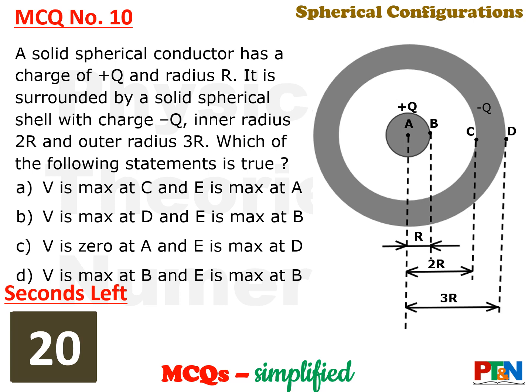Again, repeating the question. A solid spherical conductor has a charge of plus Q and radius capital R. It is surrounded by a solid spherical shell with charge minus Q with inner radius 2R and outer radius 3R. Then you need to find out which statement regarding the electric potential and electric field is true among the four given statements. 20 seconds time for you. Your time starts now.